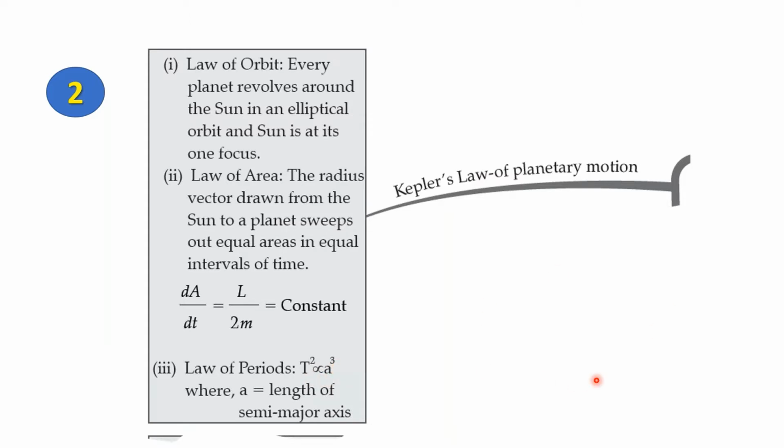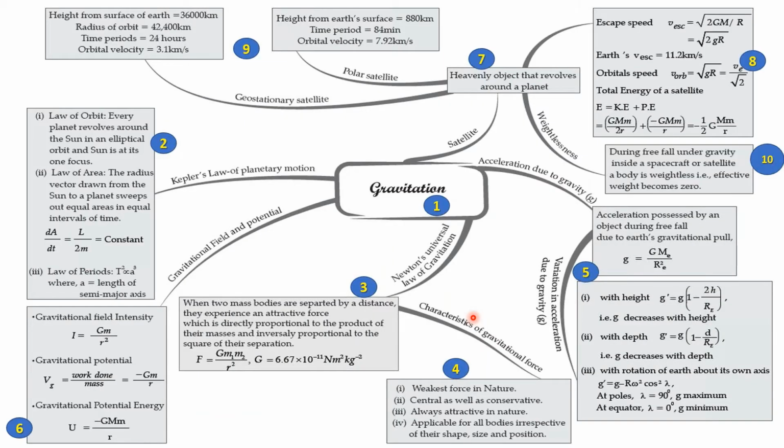So this law will help us to find out time period and the length of semi-major axis of the orbit of any body around the Sun. So that completes Kepler's laws of planetary motion. Now, from Kepler's laws of planetary motion, we swoop around to Newton's universal law of gravitation, the law that Newton made up after he found the physics behind an apple falling from a tree.